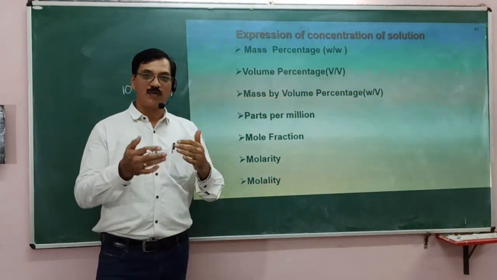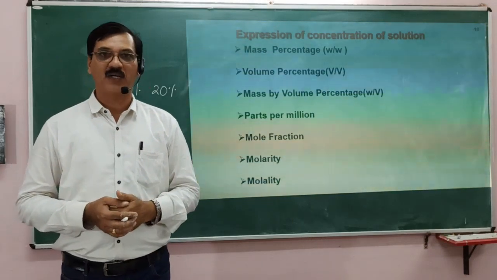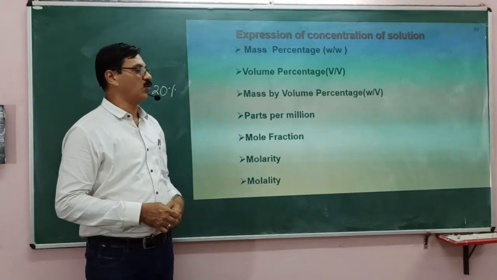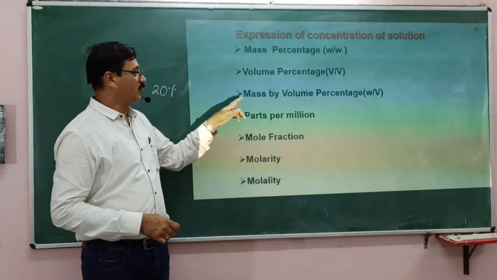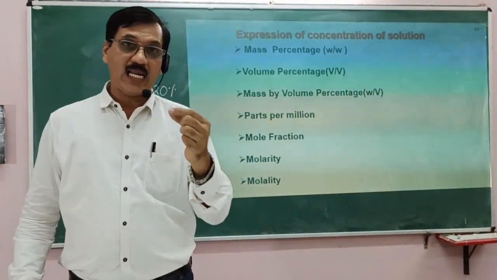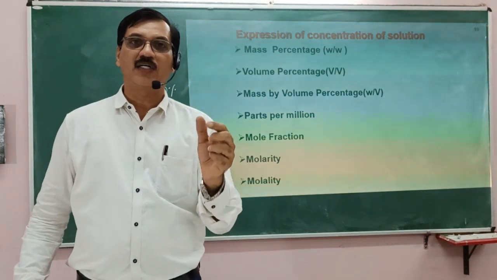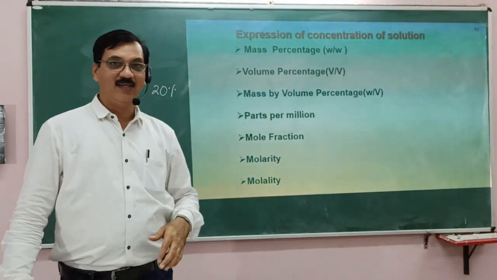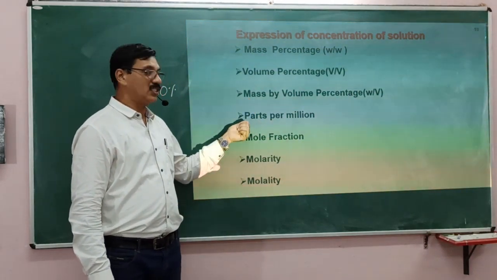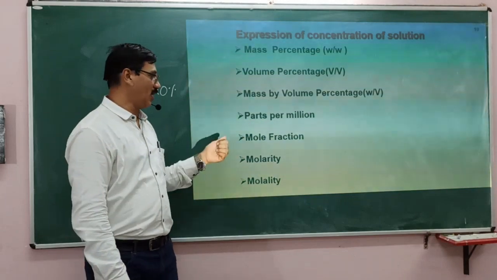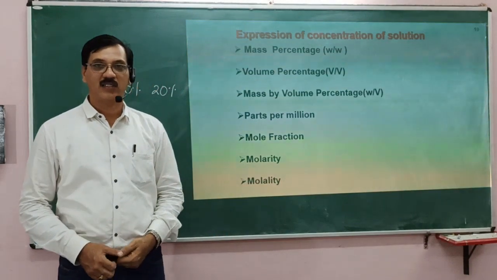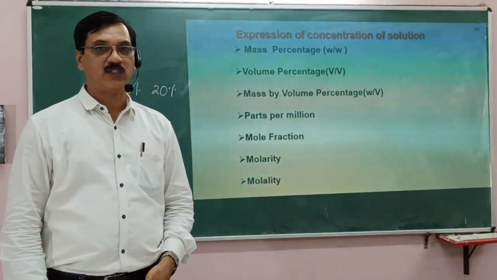So, volume of a solute by volume of solution into 100, if you express it percentage-wise, that is volume by volume percentage. Now, there is mass by volume percentage. This is also called the strength of a solution, in grams per liter. If you have dissolved 2 grams in 1 liter, then it is a 2% mass by volume. Parts per million, parts per billion, mole fraction, and molality are the different ways of expressing concentration.